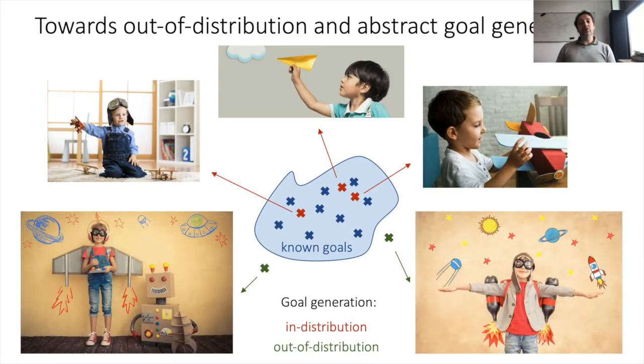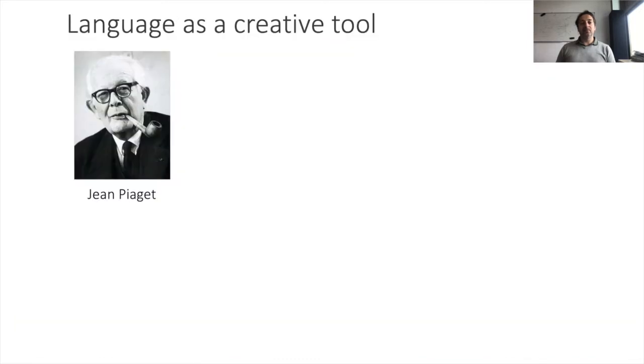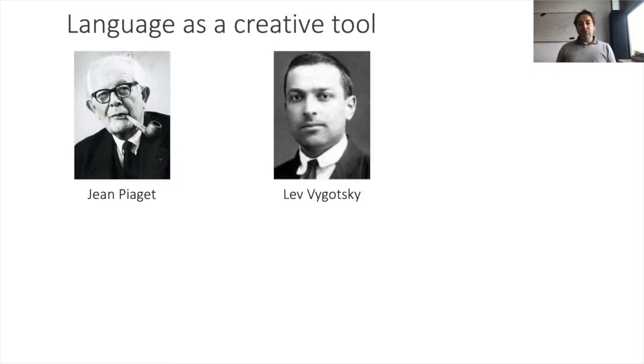And in this process, children use language as a creative tool. Piaget first discovered that children use egocentric speech to narrate their ongoing activities, and later Vygotsky showed that they used it to generate goals and plans to solve them. Language is indeed compositional by nature.